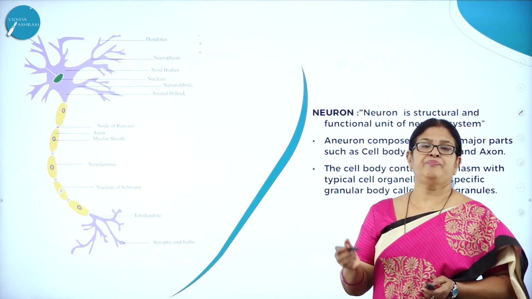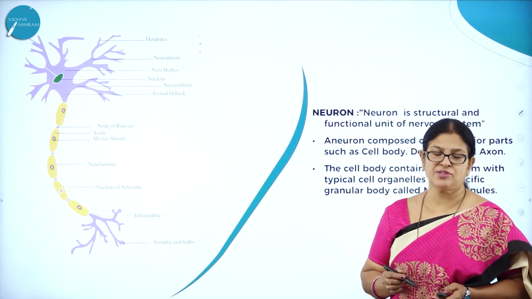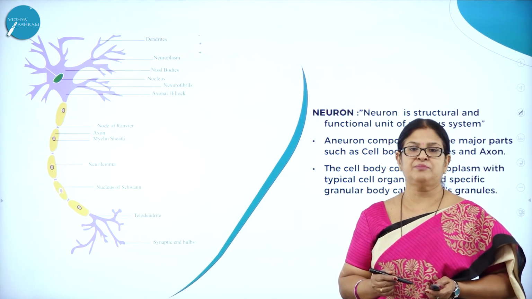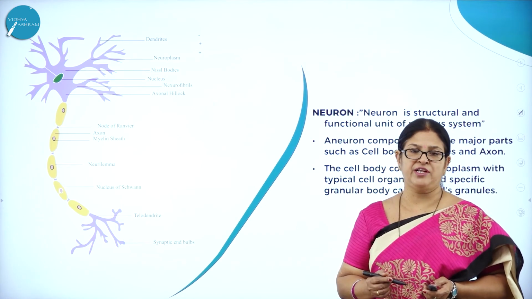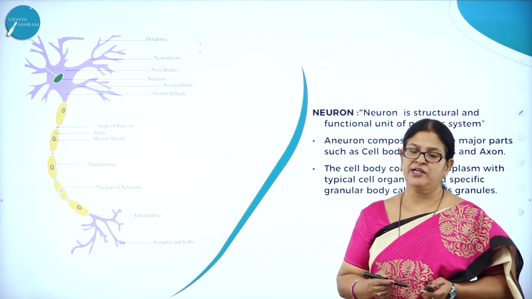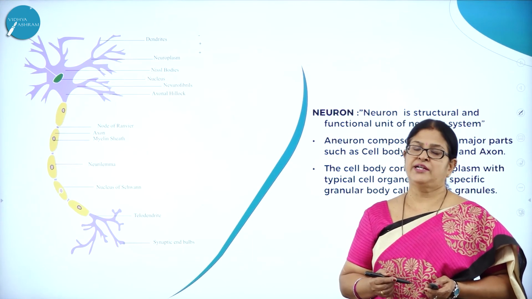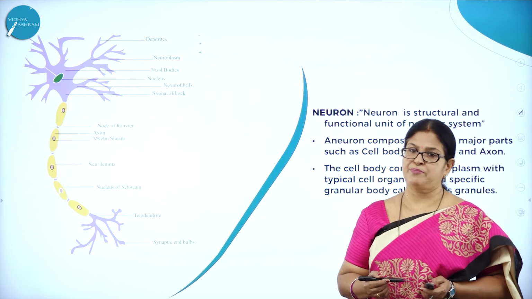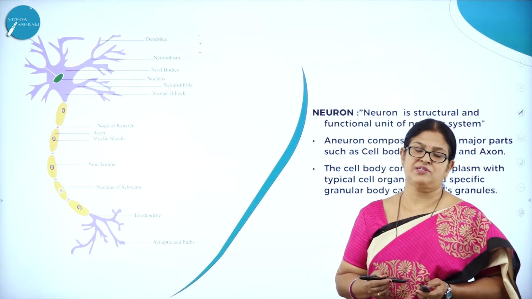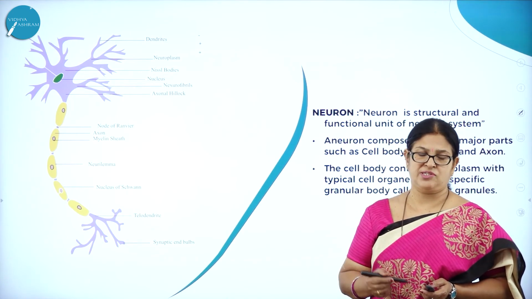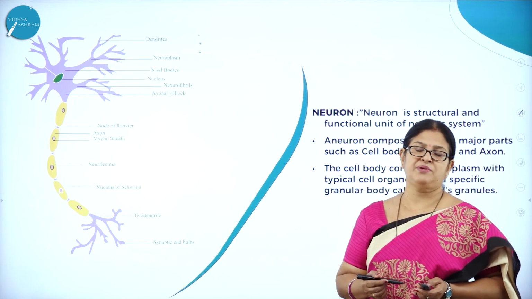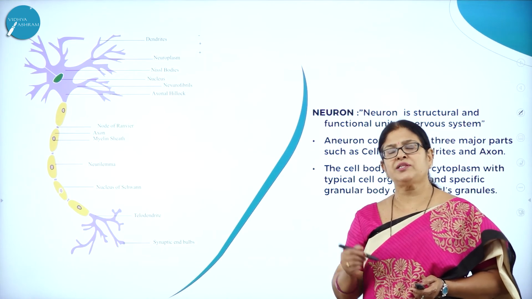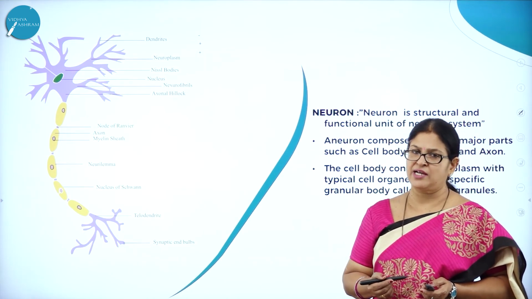The CNS comprises the brain and the spinal cord. PNS, that is the peripheral nervous system, comprises 12 pairs of cranial nerves that arise from the brain and 31 pairs of nerves that arise from the spinal cord. And PNS is again divided into somatic nervous system and autonomic nervous system. The autonomic nervous system is again divided into sympathetic and parasympathetic. So all these concepts we have studied in the last session.